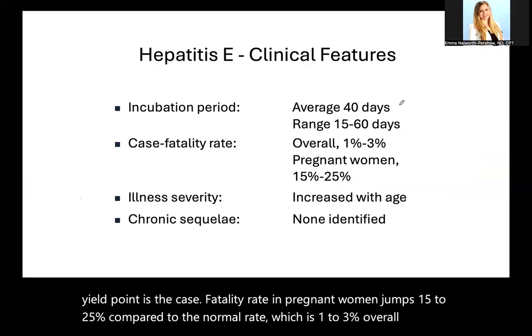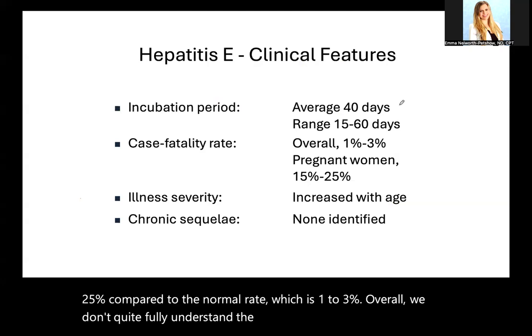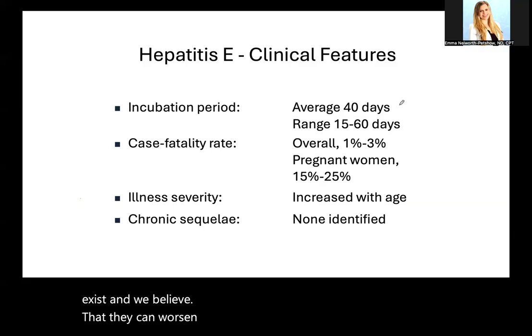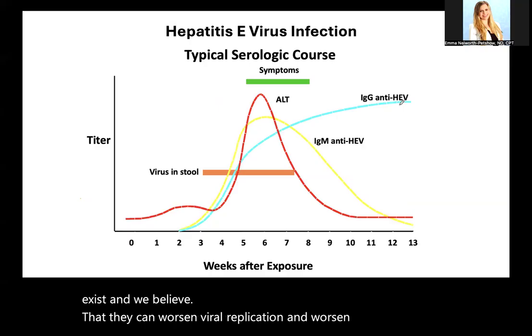We don't quite fully understand the mechanism, but we know that there are hormonal and immune changes during pregnancy, and we believe that they can worsen viral replication and worsen hepatic oxidative stress.